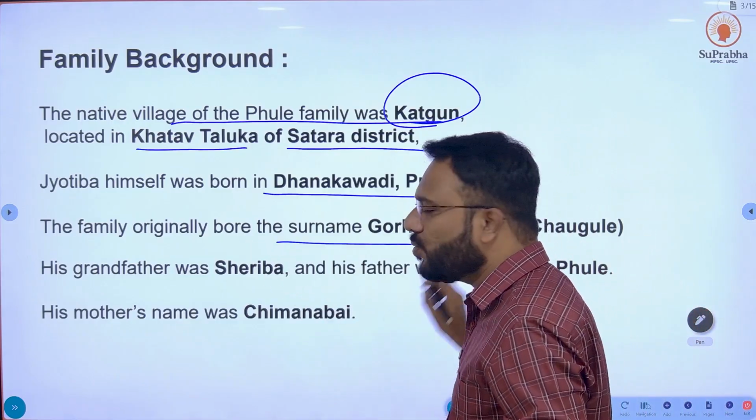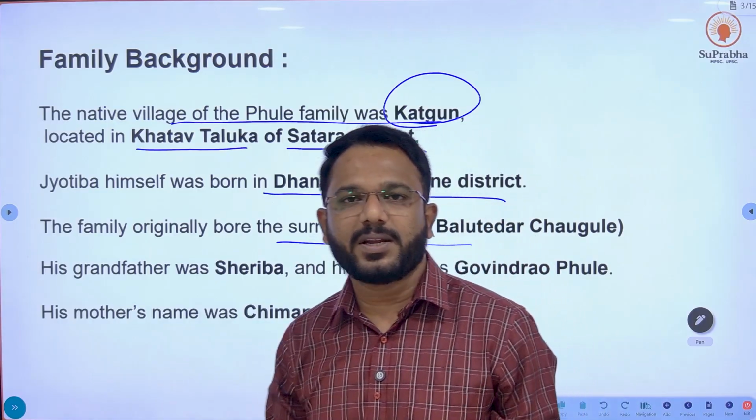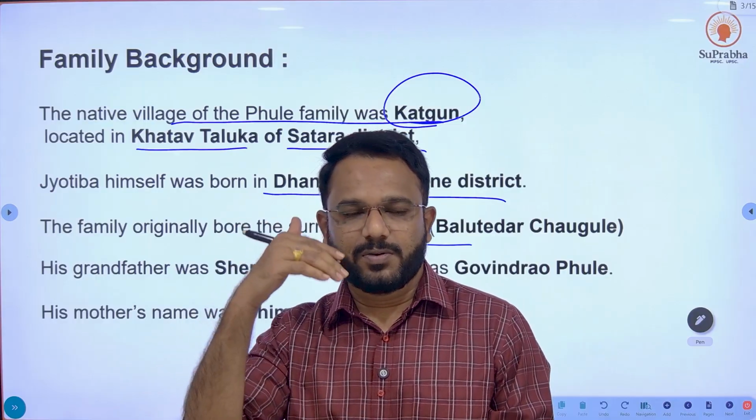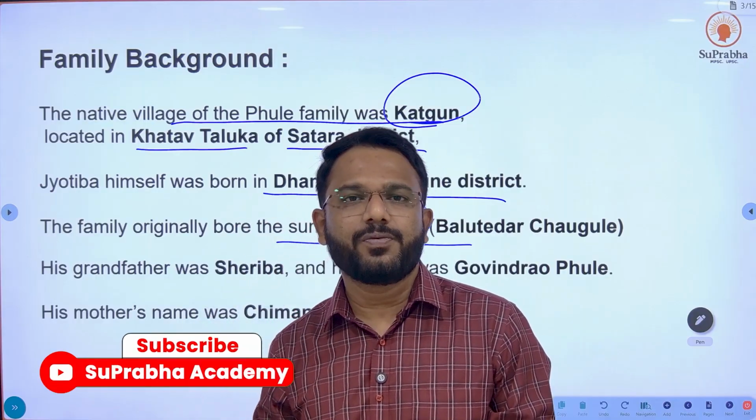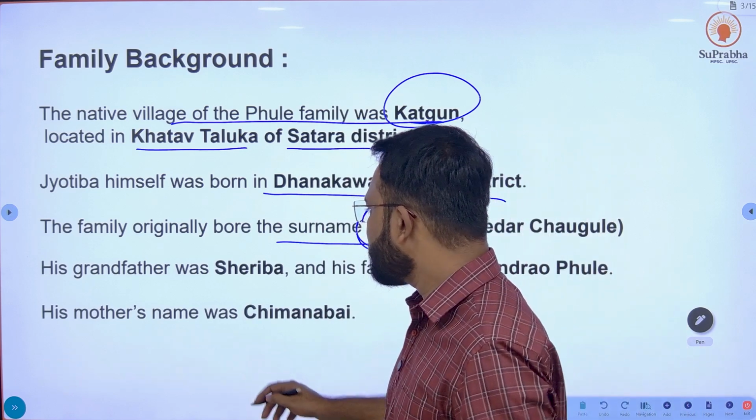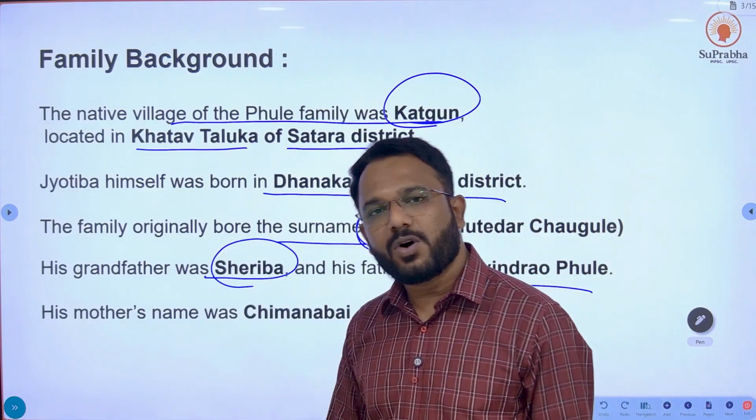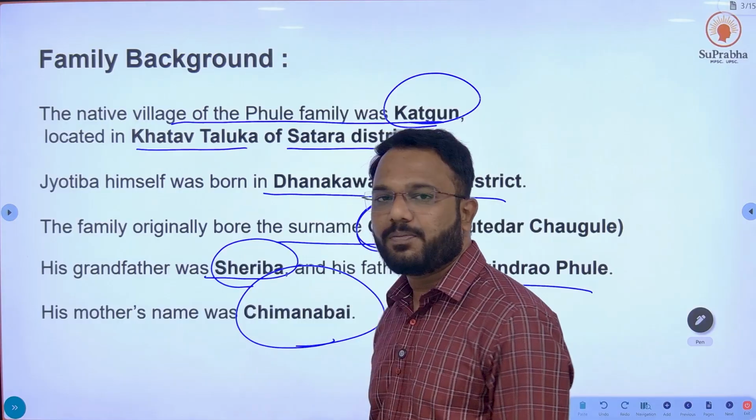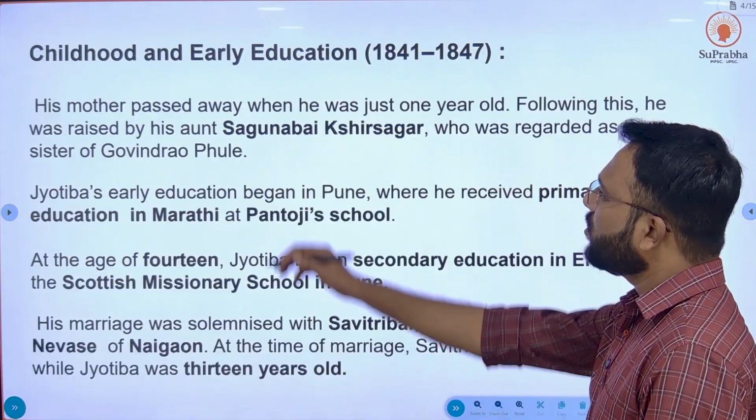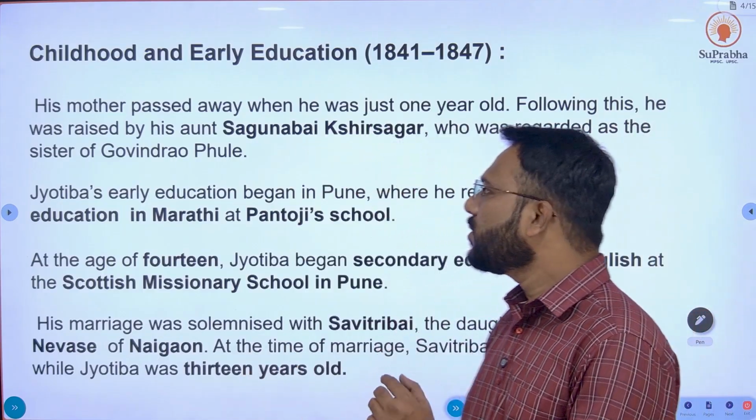The family's original surname was Gore, not Phule. But after they shifted to Pune and started the profession of florist, their name was changed to Phule. His grandfather's name was Shereba and his father's name was Govindrao. The mother's name of Mahatma Phule was Chimna Bai. Just note it down and memorize this information, so if a question comes in future based on it, it will be easy to tackle.